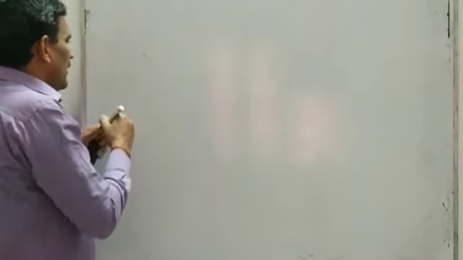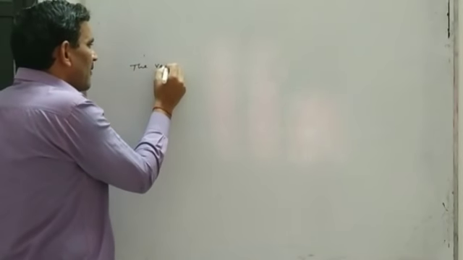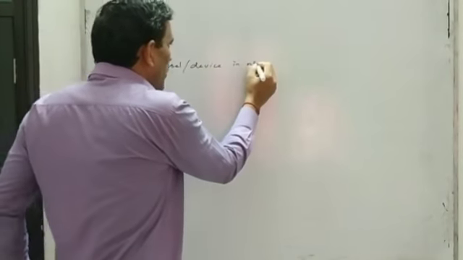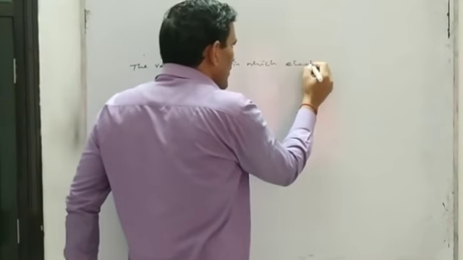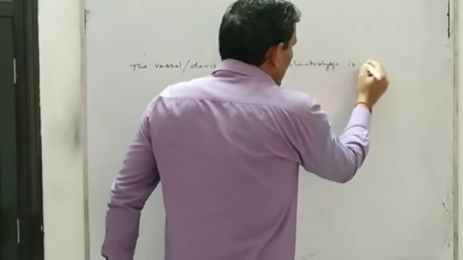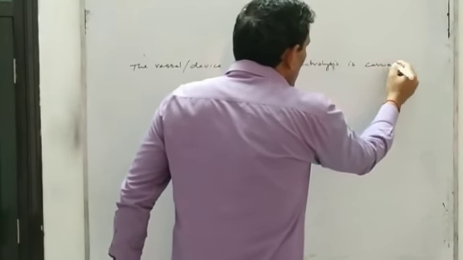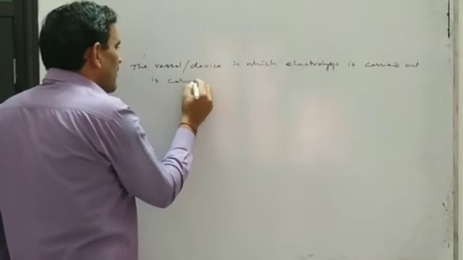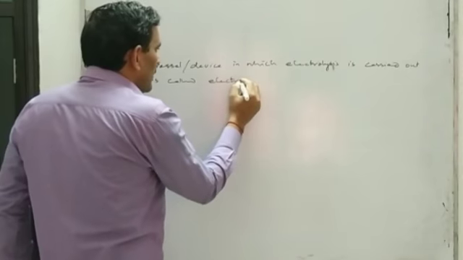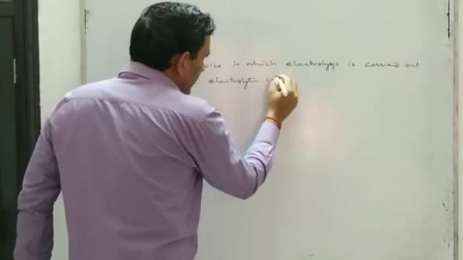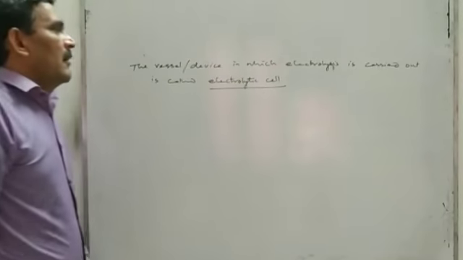And the vessel, or you can say the device in which electrolysis is carried out, is called an electrolytic cell. What is an electrolytic cell?